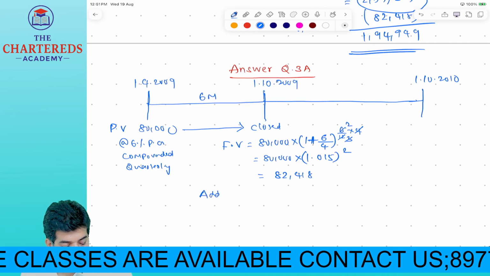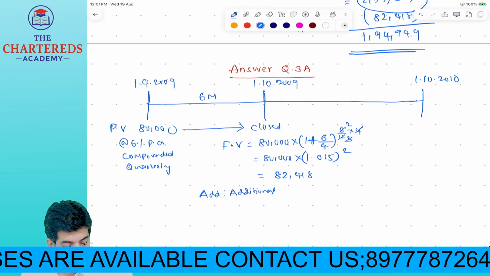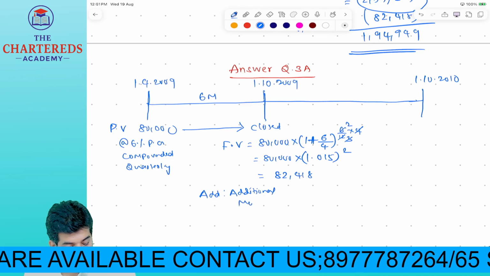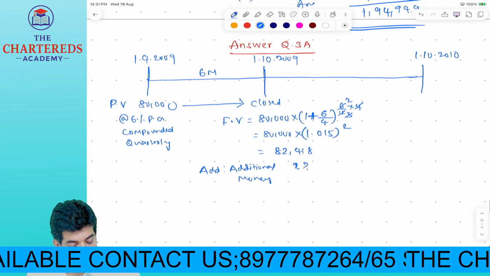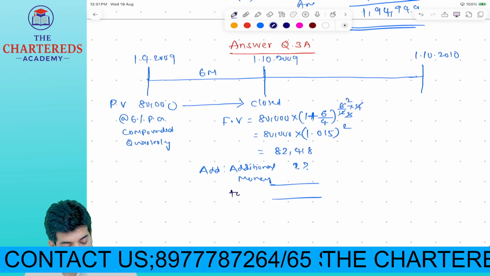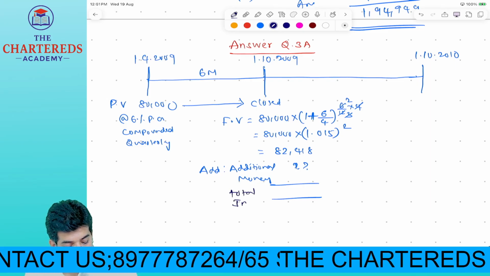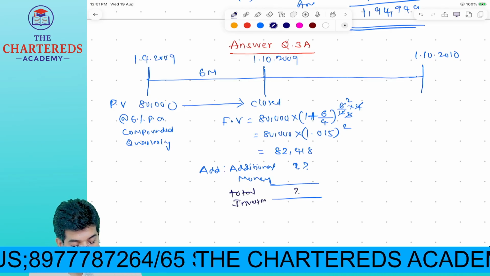Additional amount. Additional money contributed is, we don't know, question mark. This total money, total investment, this one, question mark.